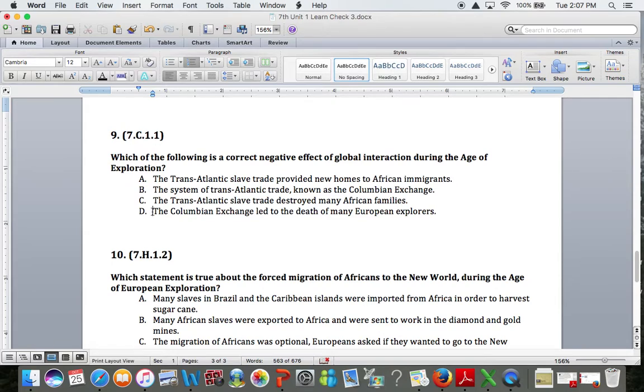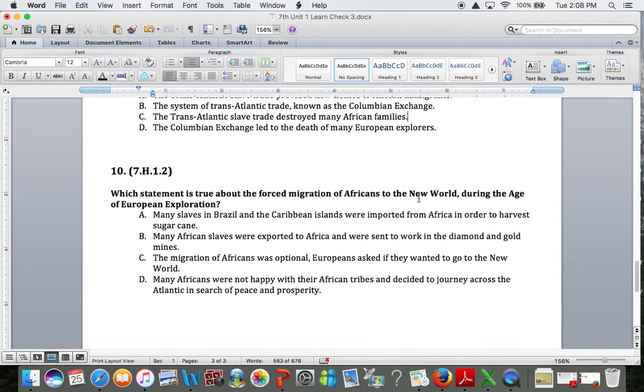D, the Columbian Exchange led to the death of many European explorers. I see the word death. That is definitely tied to the word negative, but I need to read a little bit more closely. If you can recall the correct information about the Columbian Exchange, we never talked about the death of European explorers. We talked about how European explorers brought over diseases through the Columbian Exchange, and those diseases killed Native Americans. But we've never mentioned how European explorers died as a result of the Columbian Exchange. So the best answer is going to be C. That is the correct negative effect that global interaction had on African families.